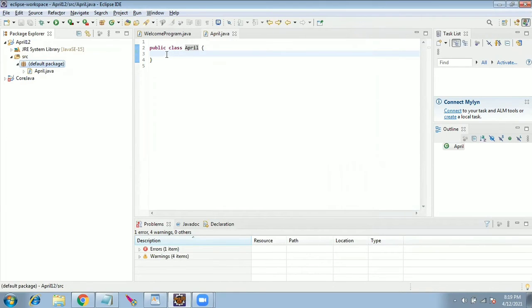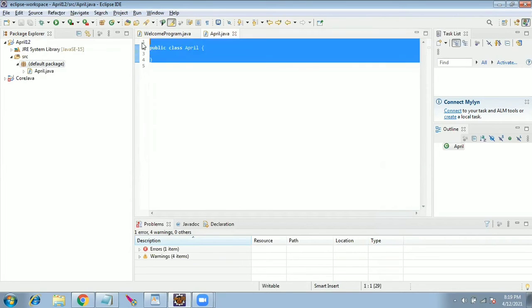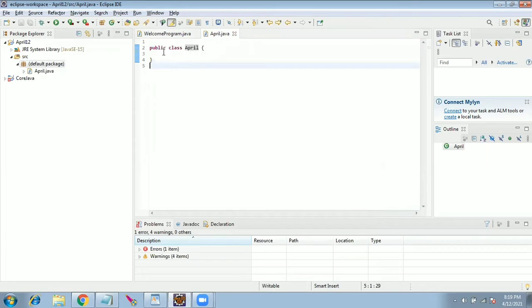So I created a class. This is just a file. If you don't know Java, April.java is just a file. It has some syntax in it. We'll not worry about the syntax now.